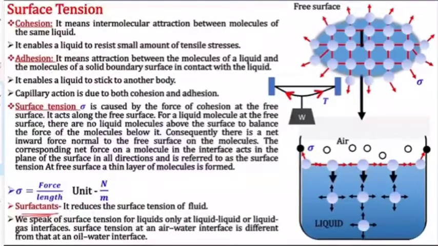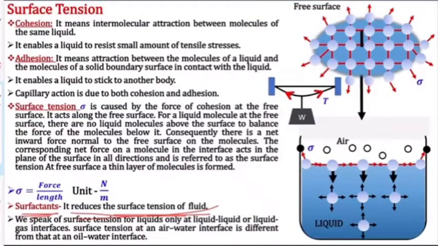Next is surfactants. Now what are surfactants? They reduce the surface tension of a fluid. If I talk about any detergent, Surf Excel, Ariel, what they are selling is surfactants only. Surfactants reduce the surface tension of water.